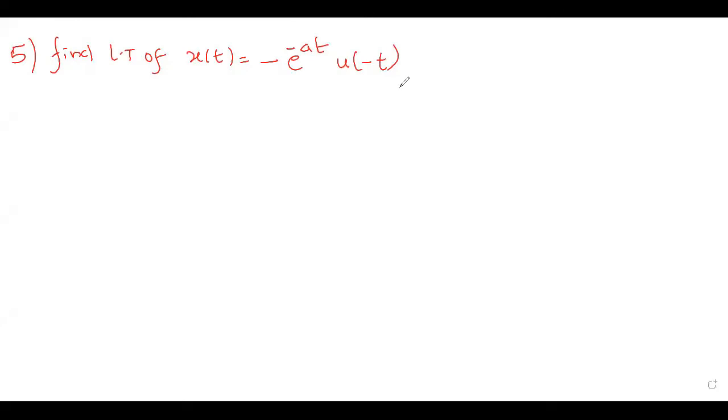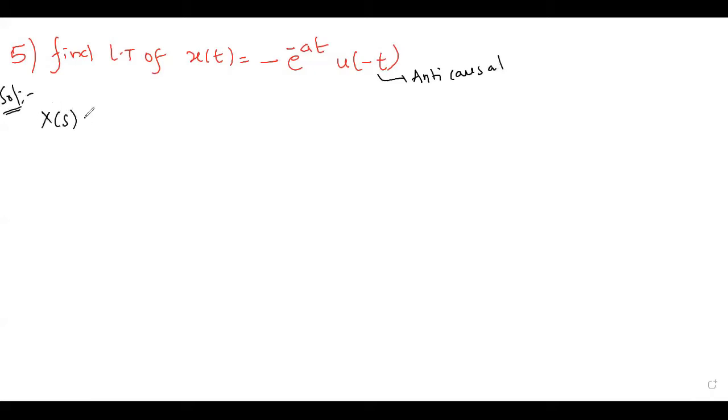U of minus t is there, means definitely it will be existing in the second quadrant. Means this is an example for anti-causal signal. This is an example for anti-causal signal. Okay. Now let us try to solve this.